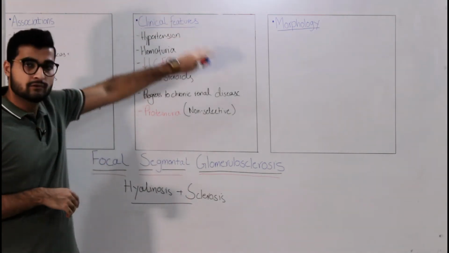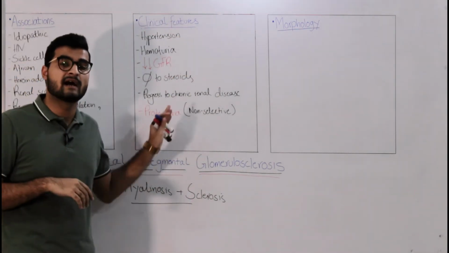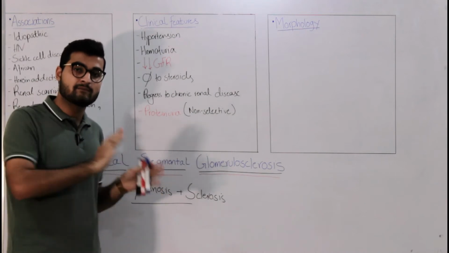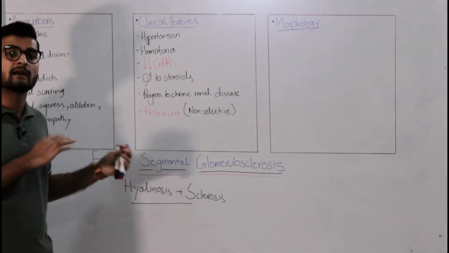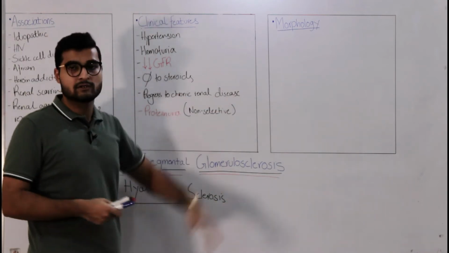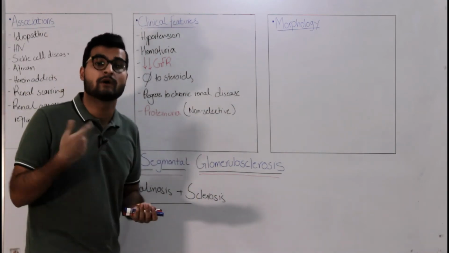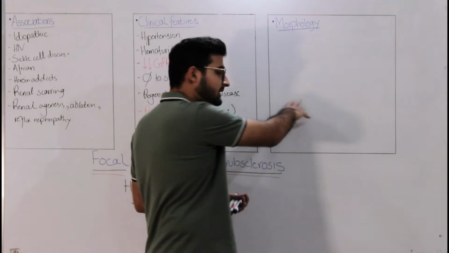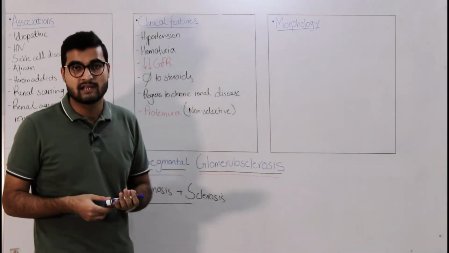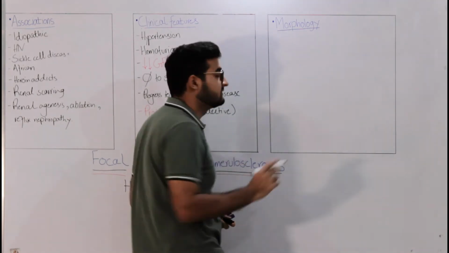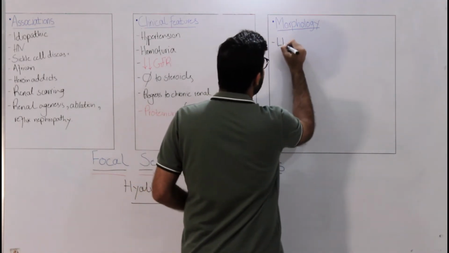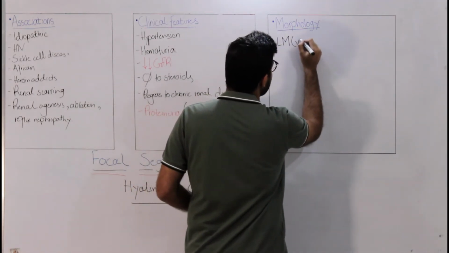So I hope that through the clinical features, you can notice that the patient is very much different from minimal change disease, and it's kind of a bit severe presentation compared to MCD. Now, coming on to the morphology, what would you see? The difference would be that you can notice FSGS on light microscopy. It's very much visible, while minimal change disease was not visible on light microscopy. So you can see it on light microscopy. I'll write it here that it's visible.